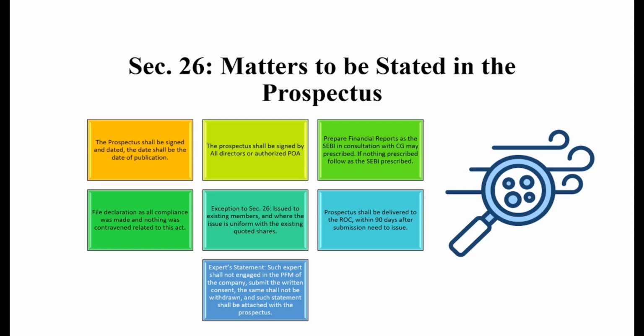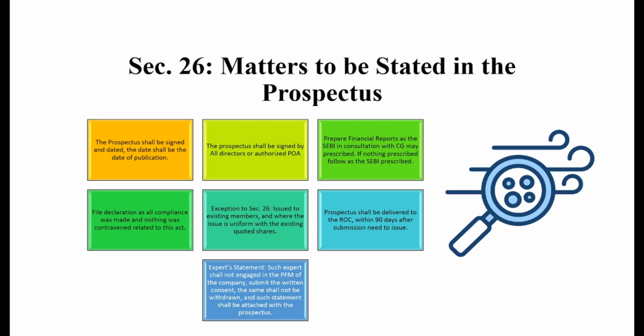Further, the company shall submit its financial report in such manner as SEBI, in consultation with the Central Government, may prescribe. Or if there is no such provision mentioned, they need to follow the provision as prescribed by SEBI. Further, the company shall also attach a copy of a declaration that no contravention from the company has been recorded at the time of performing such compliances.